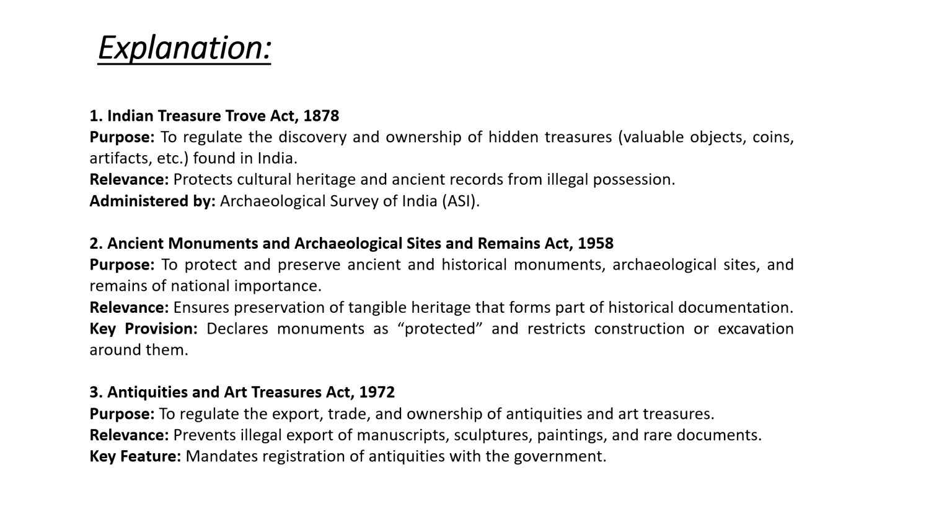Let's understand these acts in simple words. First is Indian Treasure Trove Act. It was formed in 1878, which deals with hidden treasures and protects ancient objects. Next is Monuments Act, which was formed in 1958 to preserve ancient monuments and archaeological sites. Next is Antiquities Act, which was formed in 1972 to prevent illegal export or sale of historical items.